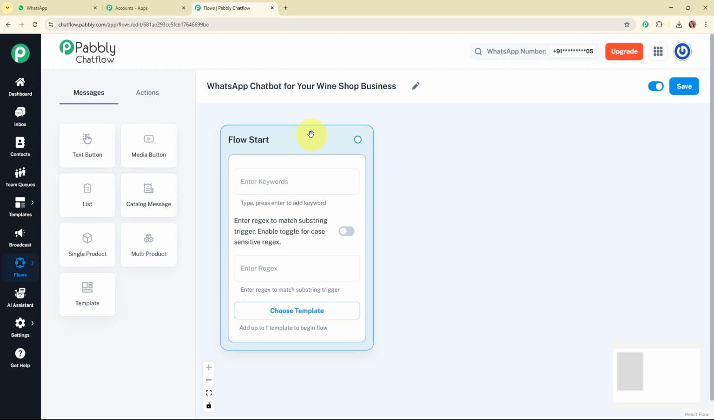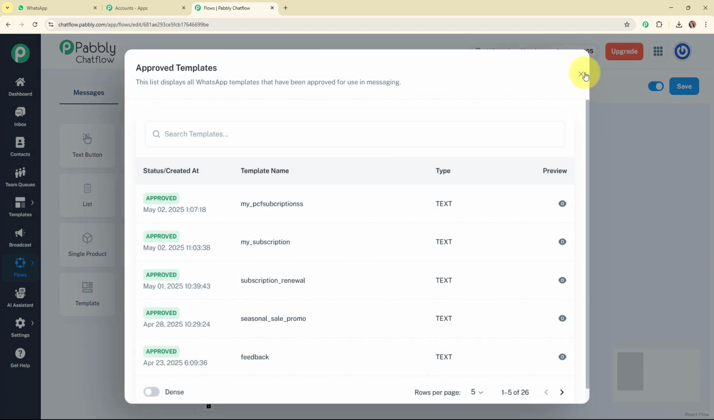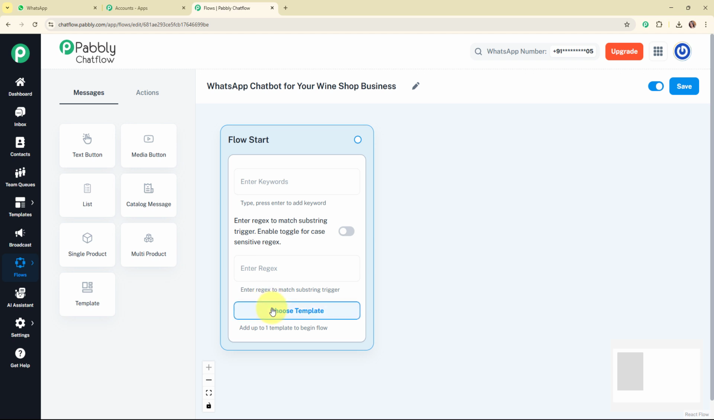So in this flow start, I need to set up the trigger for my WhatsApp chatbot. Here you can see we have the options keywords, regex and template. If you wish to trigger your WhatsApp chatbot through a template, then you can choose the template from your template library over here. And if you wish to trigger the WhatsApp chatbot through keywords or regex, then you can do it as per your need.